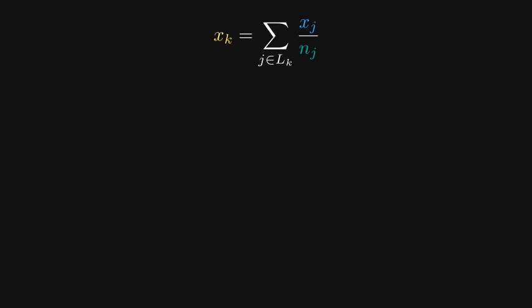This leads us to a self-referential realization. A page is important if it's linked to by other important pages. We define the score of page K as the sum of the scores of its backlinks, divided by how many links they give out. Let's look at our 4-page web again. For page 1, its score is the score of page 3 plus half the score of page 4, because page 4 splits its vote between 2 pages.